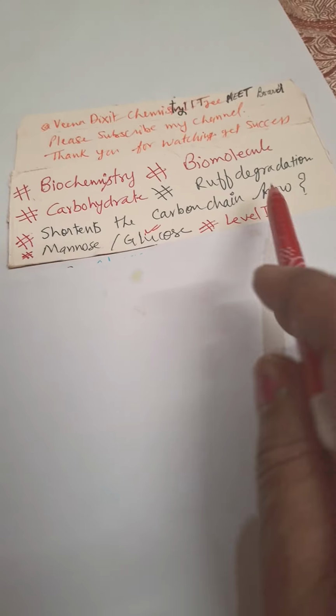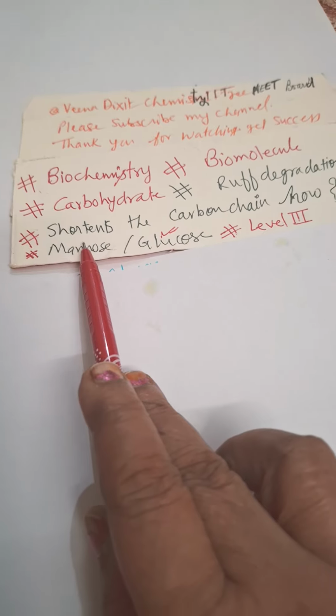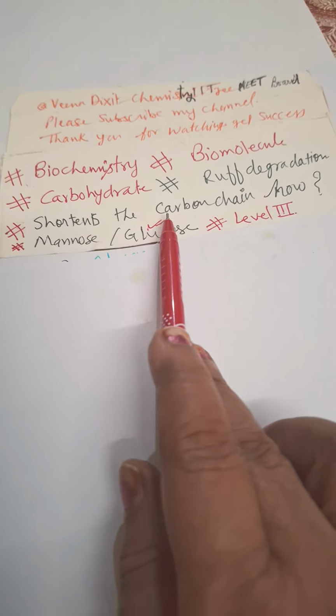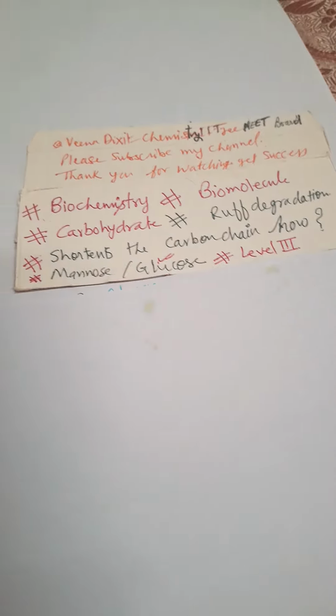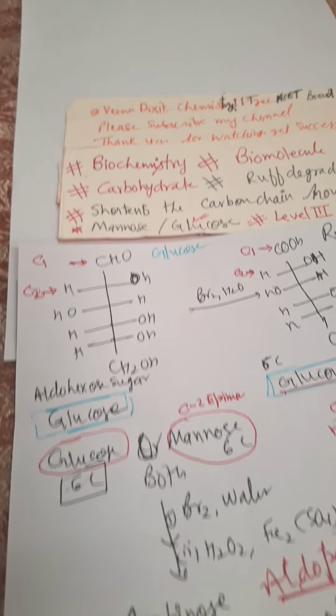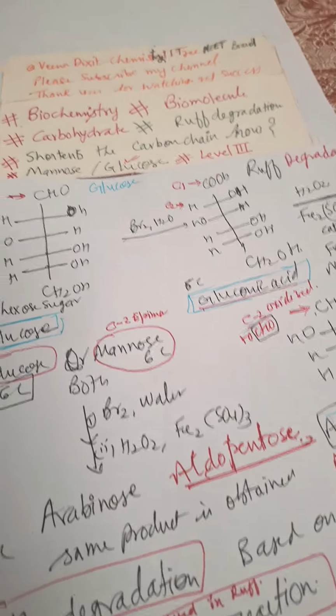In Ruff degradation, it shortens the carbon chain. And how, I will tell you. The carbon chain of the parent sugar.